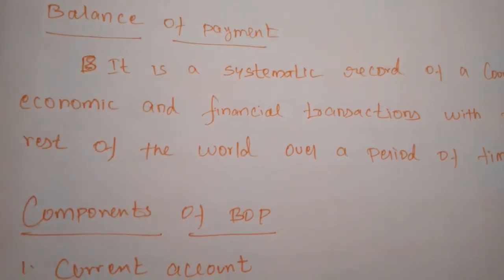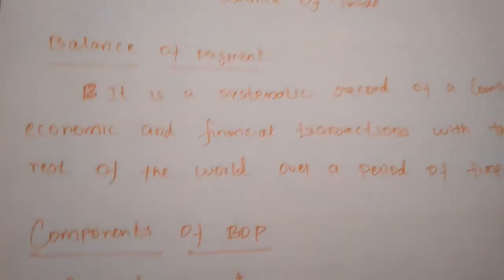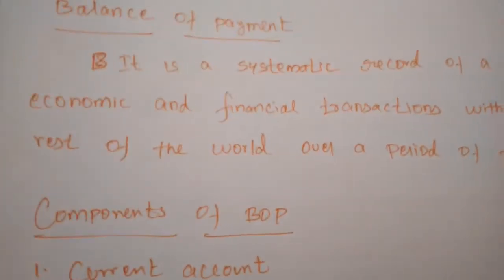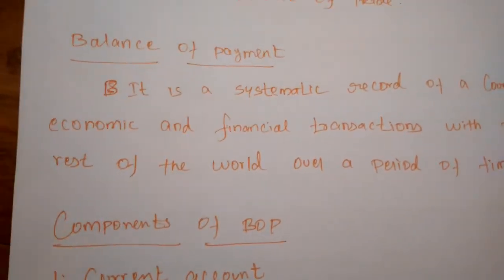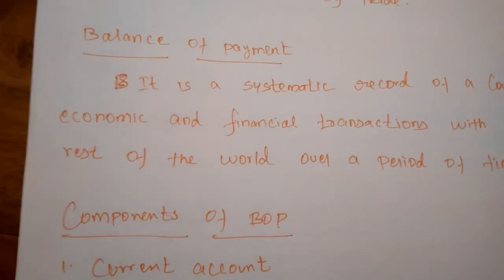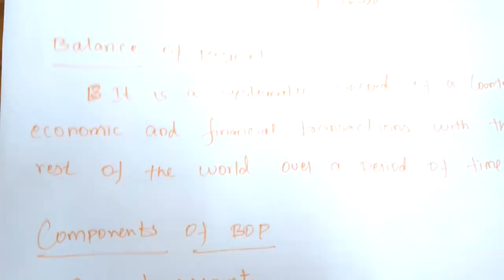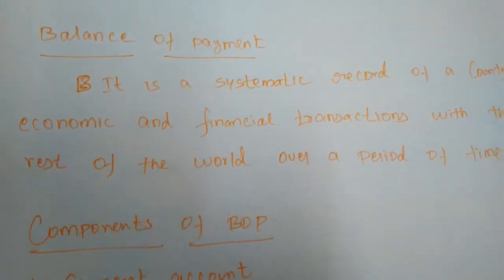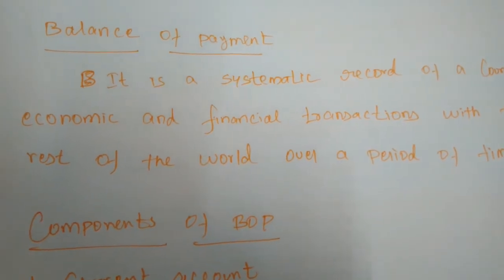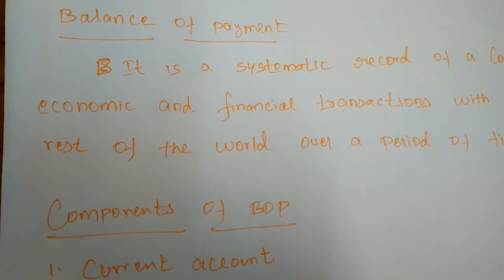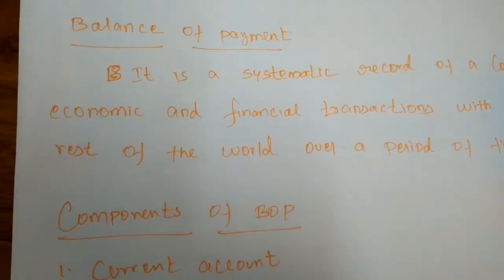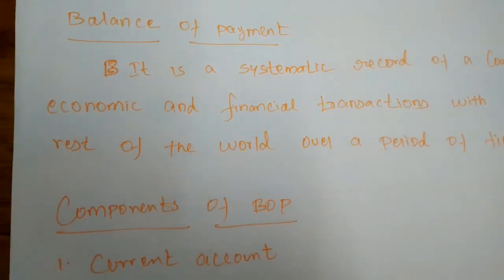Financial transactions mean, as I told already, when we are having the balance of trade, some of the financial transactions also will be available. So when we are importing any commodity from other nations, we have to pay. So that financial transaction will be happening.